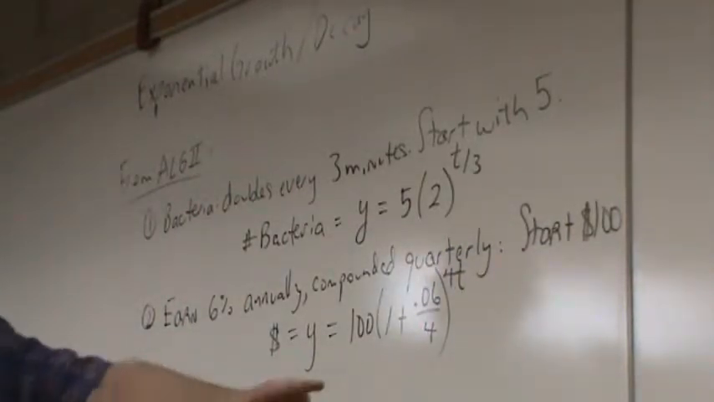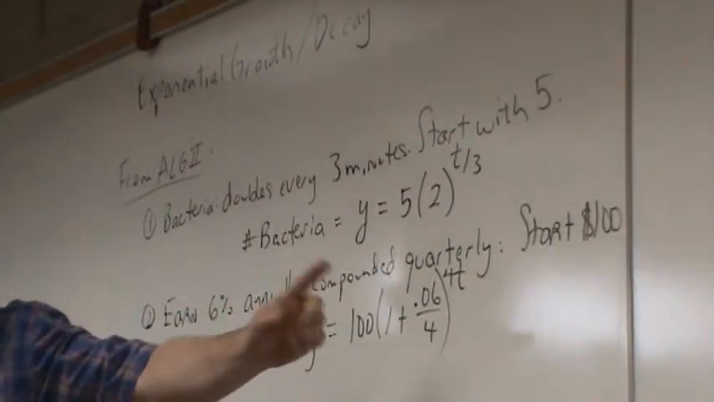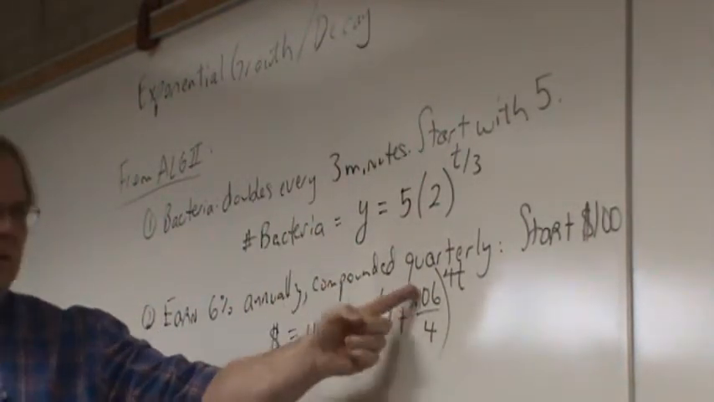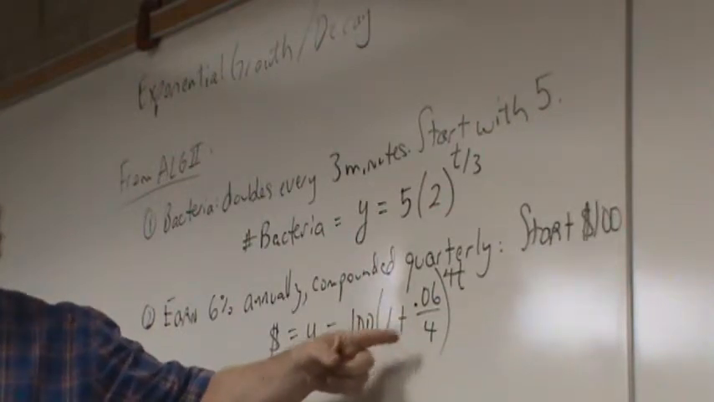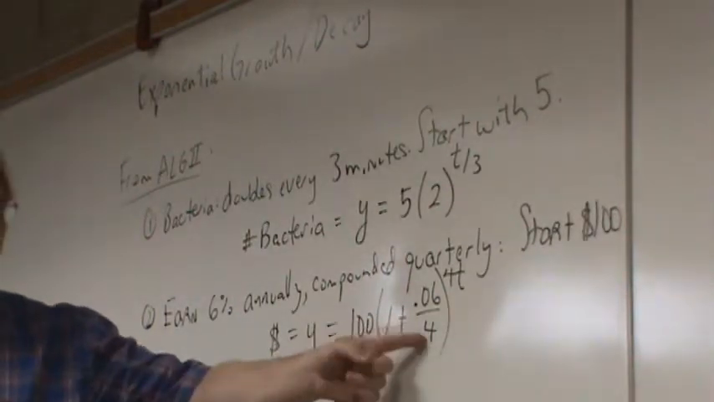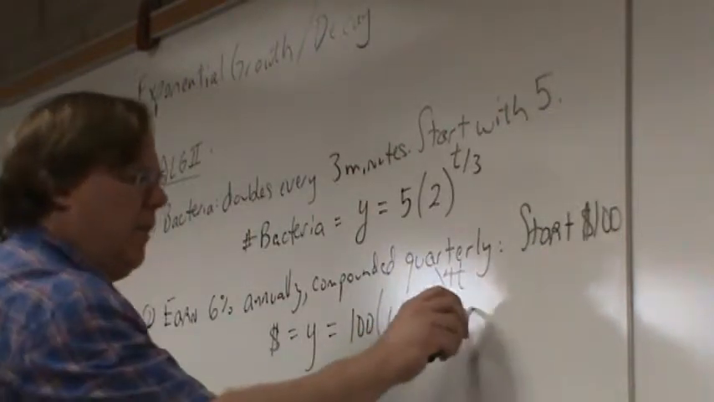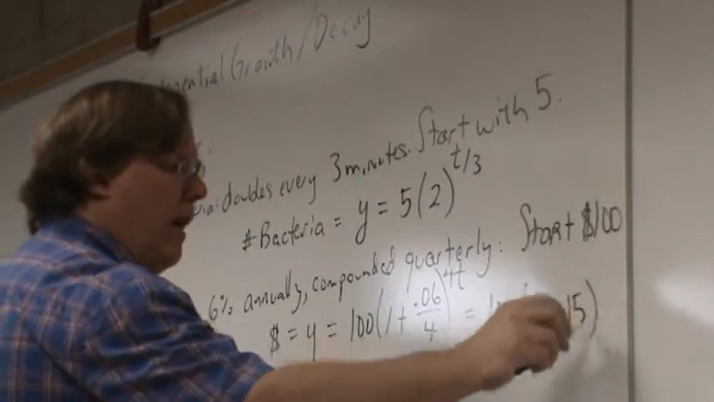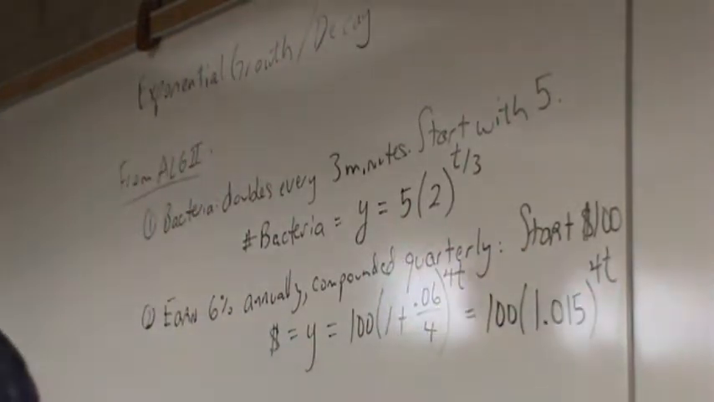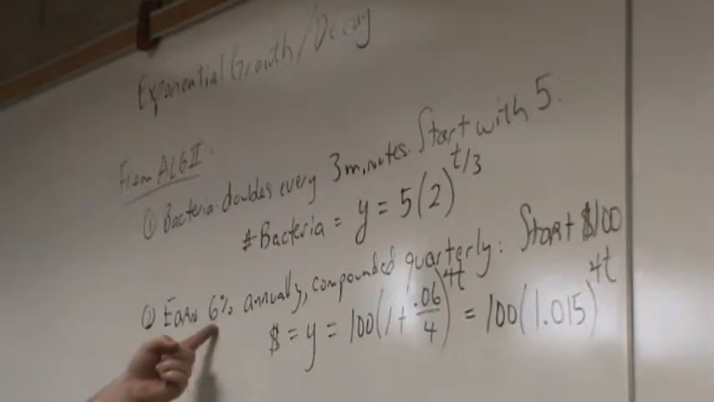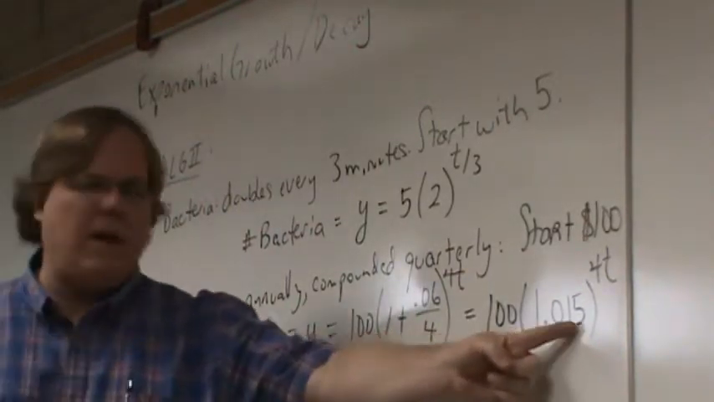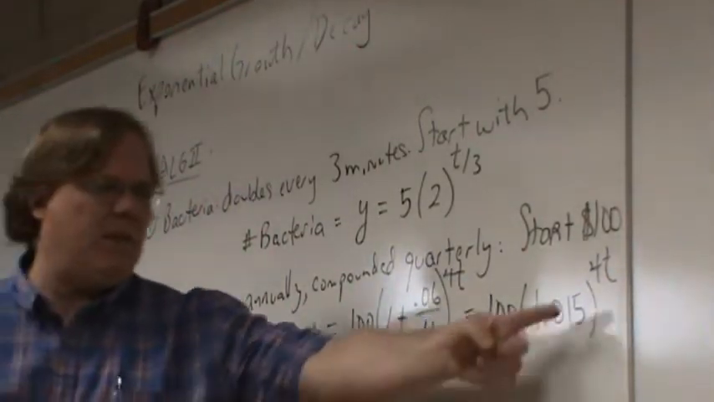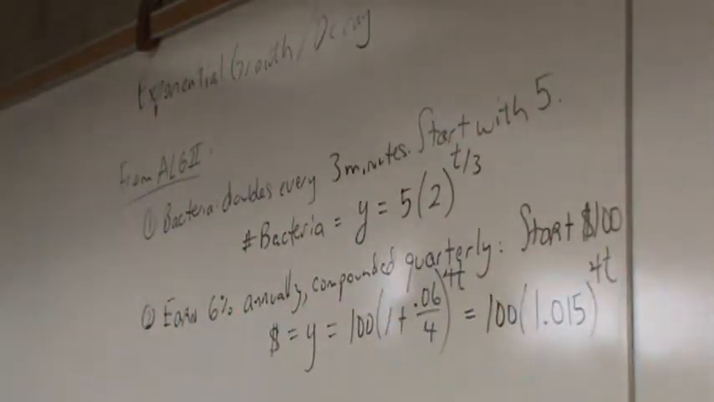This is saying, in one year, I've gone 4 quarters and I increased my money by 1.5% each quarter. This is the same as 100 times 1.015 raised to the 4t. And so, yeah, if you're earning 6% a year, then you're earning 1.5% every quarter. And if t is the number of years, you have to multiply that by 4 to get the number of quarters. Like I say, you may remember this, okay?